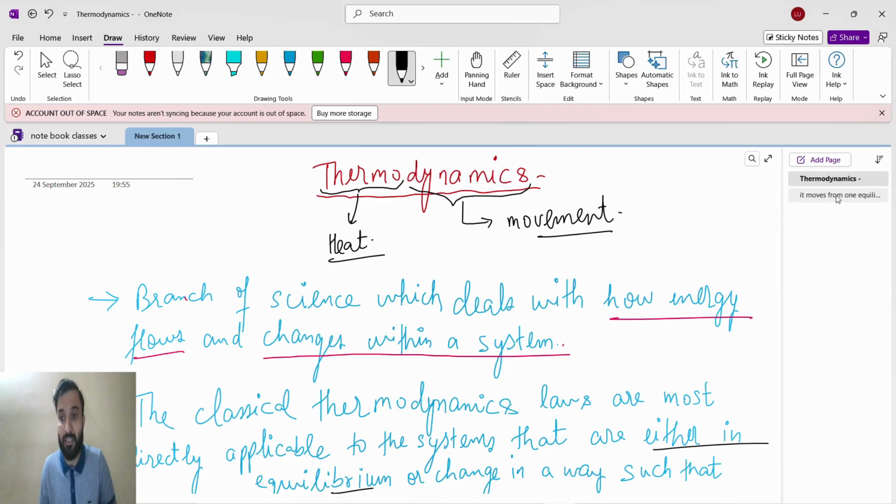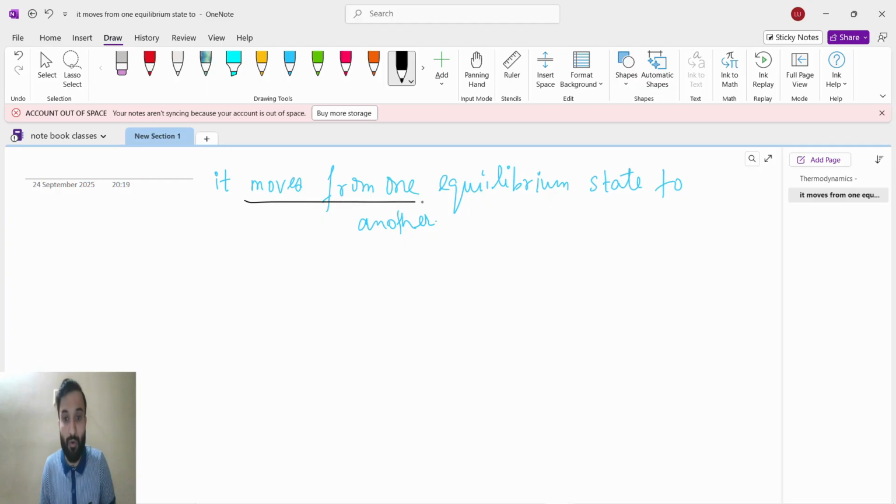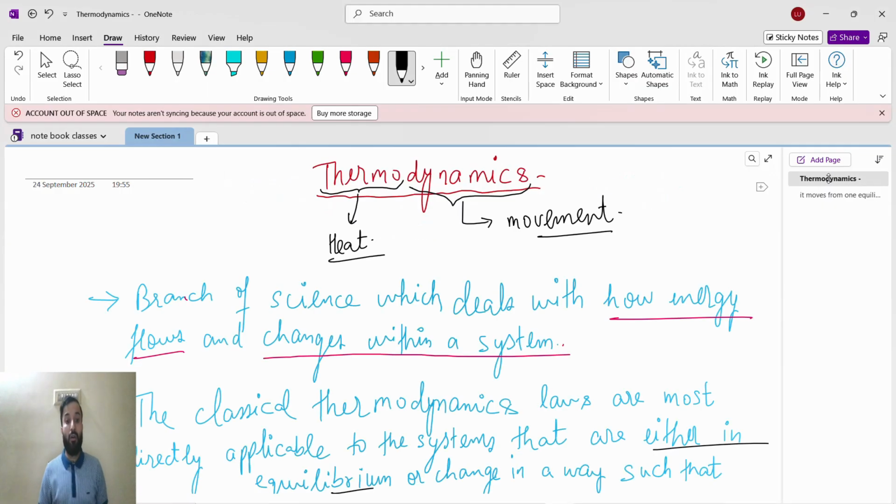In a way such that it moves from one equilibrium state to another. Okay. So what is happening? If we talk about thermodynamics, heat can flow or heat can be absorbed. So that's why they say the classical thermodynamics law is most directly applicable to systems that are in equilibrium. System is in equilibrium means the same heat is flowing, same heat is absorbing.